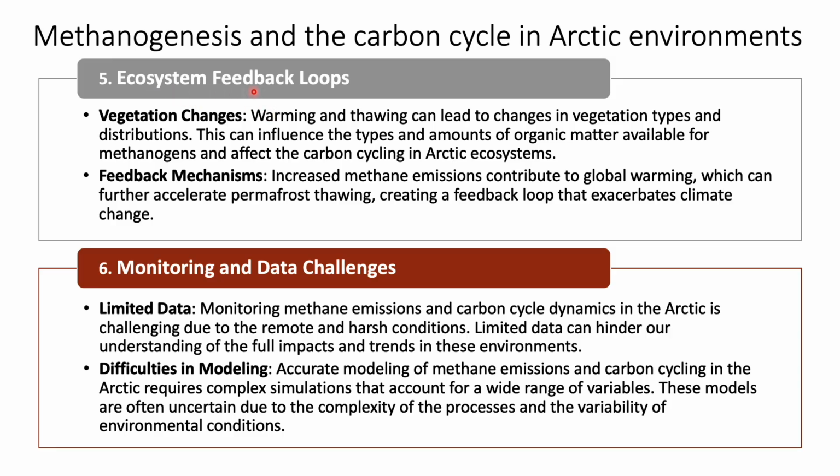The next one is the ecosystem feedback loops. Warming and thawing can lead to changes in vegetation types and distributions. So this influences the type and amount of organic matter available for the methanogens, and it affects the carbon cycling in the Arctic ecosystems. This is due to the vegetation changes, and when there are increased methane emissions, this will contribute to global warming, which can further accelerate permafrost thawing. So there is a feedback mechanism that is operating here.